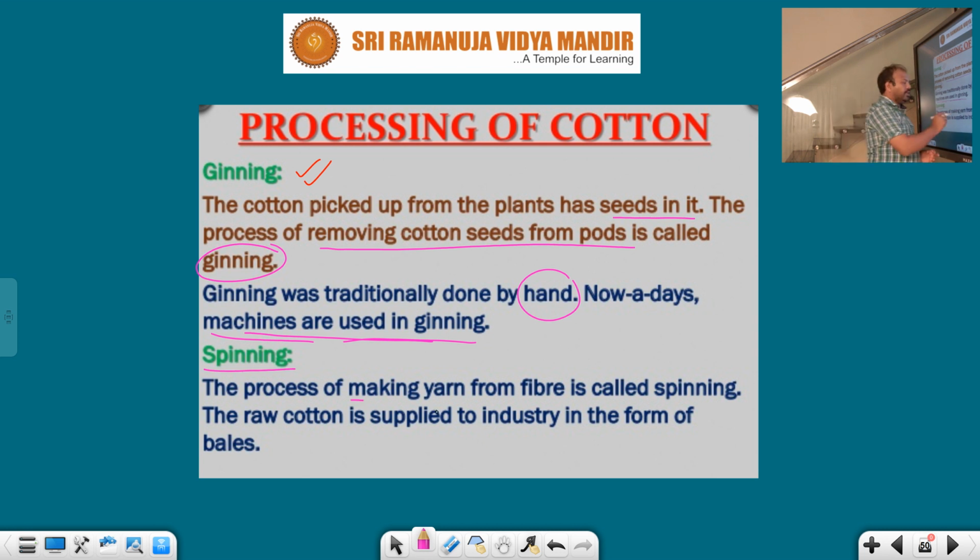The process of making yarn from fiber is called spinning. That means fibers change into yarn, and yarn changes into fabric. We already have fibers, we can change them into which one? Yarns. Making yarns from the fiber is called which process? Spinning process. The raw cotton is supplied to industries in the form of which one? Bales.